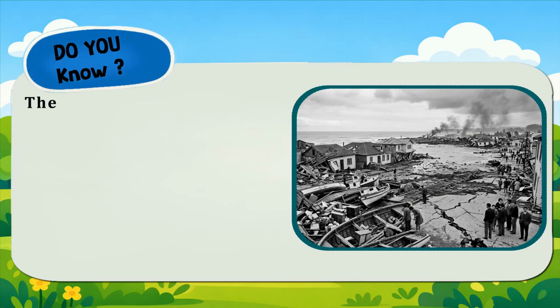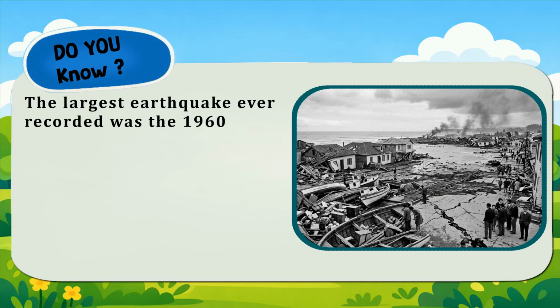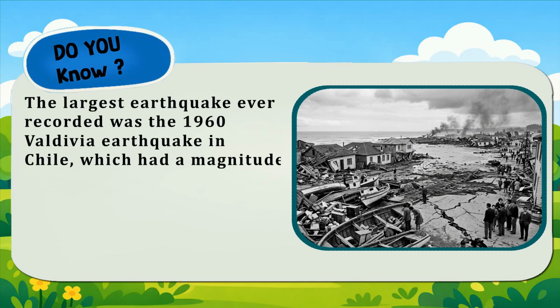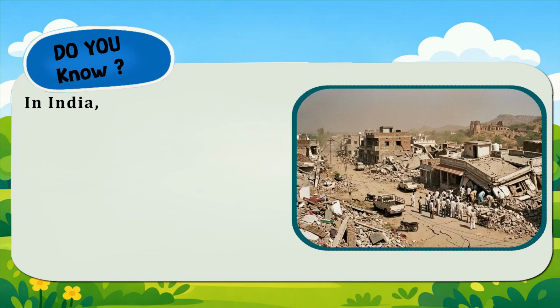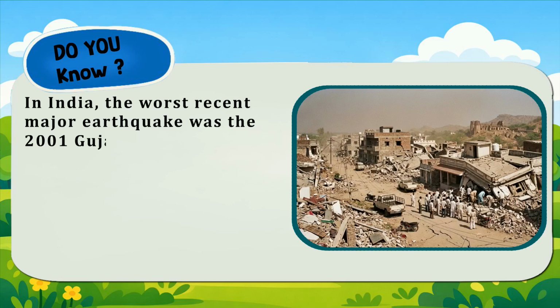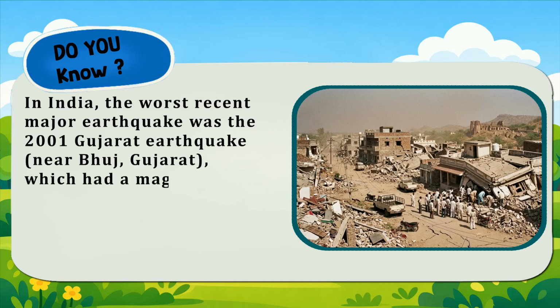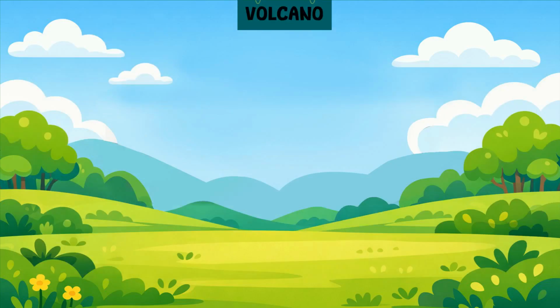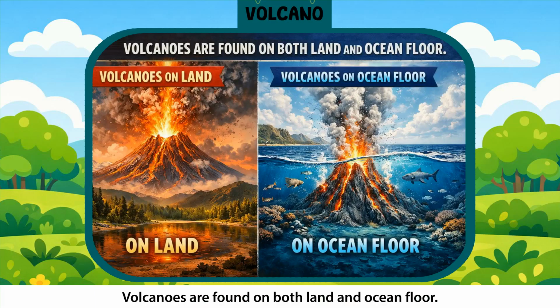Do you know the largest earthquake ever recorded was the 1960 Valdivia earthquake in Chile, which had a magnitude of 9.5 on the Richter scale. In India, the worst recent major earthquake was the 2001 Gujarat earthquake near Bhuj, Gujarat, which had a magnitude of approximately 7.7. Volcano. Volcanoes are found on both land and ocean floor.